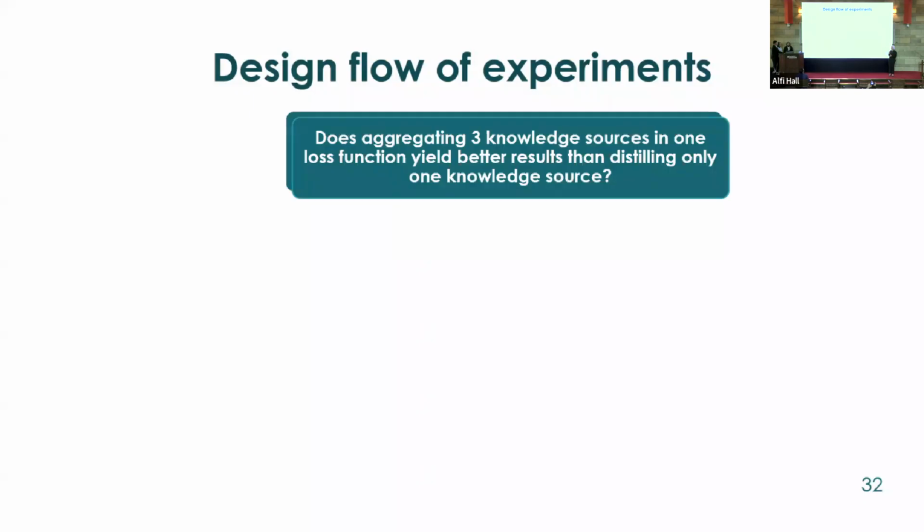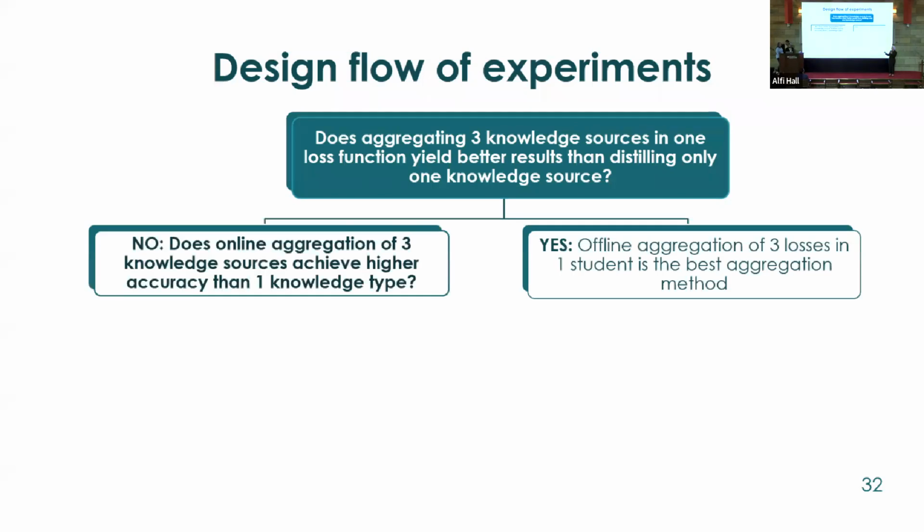So in this phase, we're going to go through the entire flow chart of our experimentation setup, which explains our rationale behind what we have designed in our experiments. At the beginning, we started with the essential question of our hypothesis: does distilling knowledge from 3 sources produce better results than distilling only one knowledge source or not?